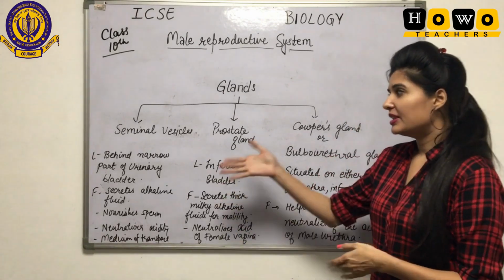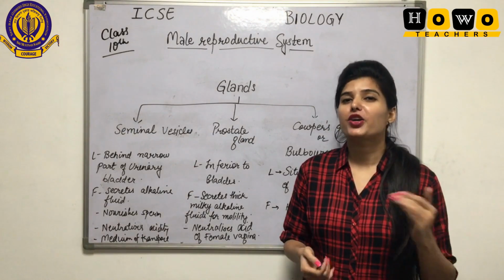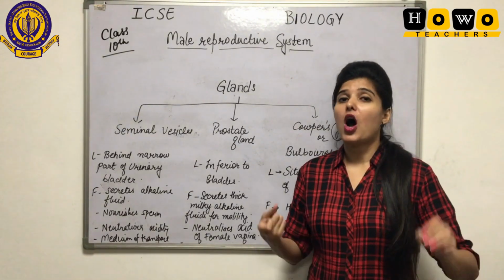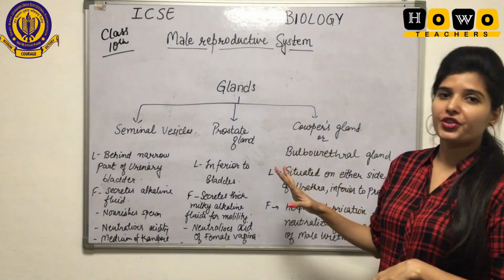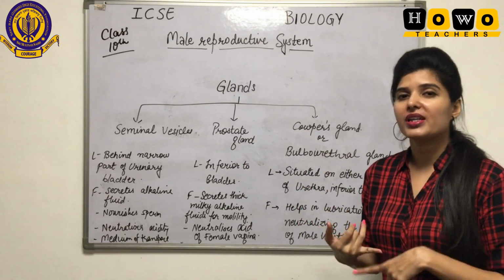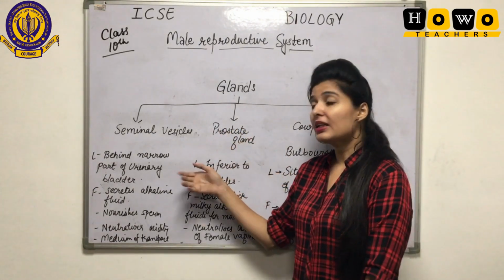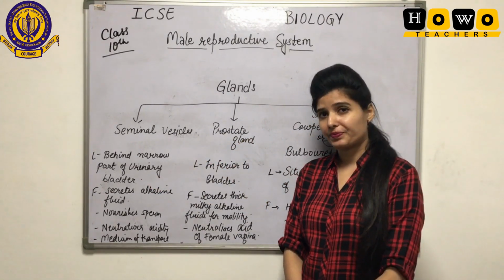Let us start with the seminal vesicles. Students, from this part the question that will come for sure will be in the form of either location or function. So for all of the three, I will be telling you what is the location and what is the function. Seminal vesicles are located behind the urinary bladder.